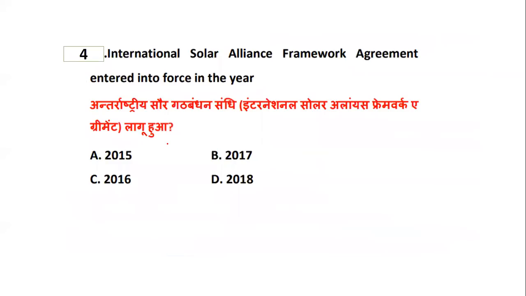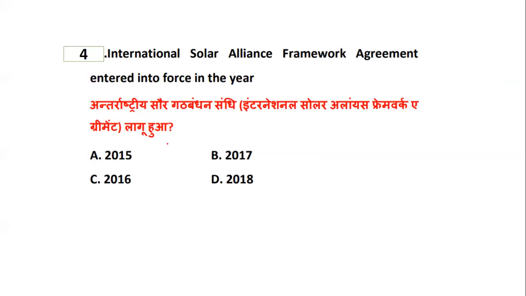Okay. Now, next question, International Solar Alliance, that is a framework. We have done this in our theory class also. An agreement was entered. As I told you, you can say frameworks, agreements, or protocols. These are all year-wise, they are expected. Conference of parties. You have to be very factual about this information, because they will be asked year-wise. So International Solar Alliance Framework Agreement entered into force in which year? 2015, 2017, 2016, or 2018. So you have to define the year.